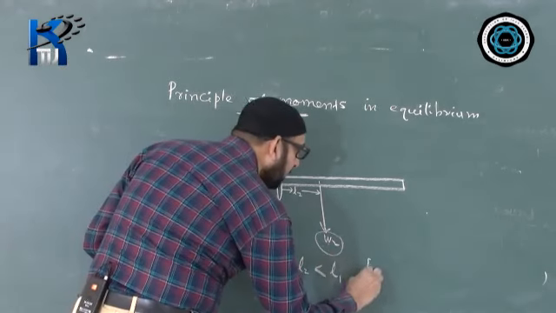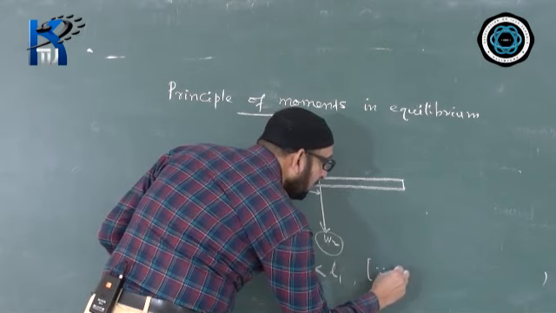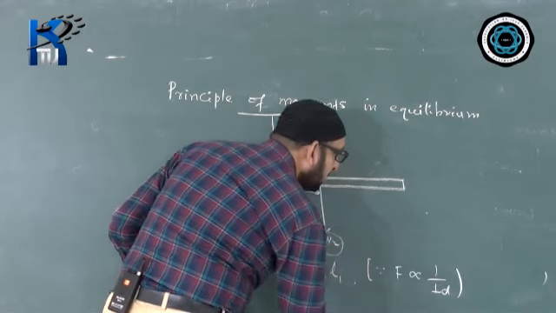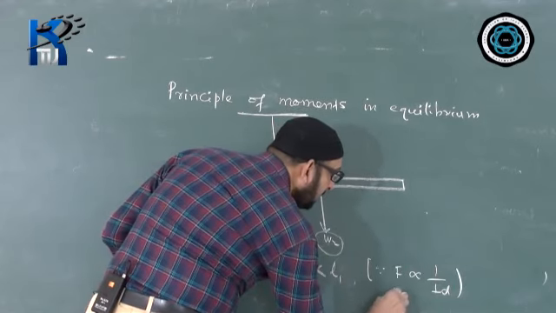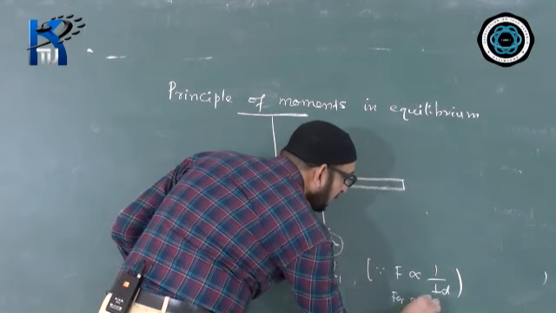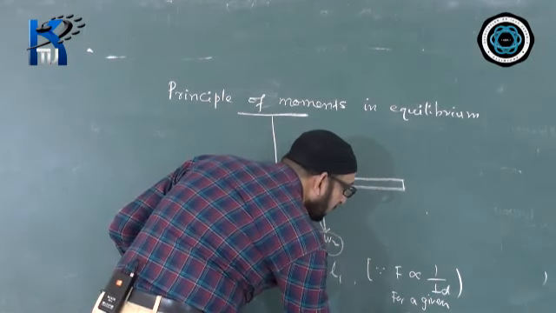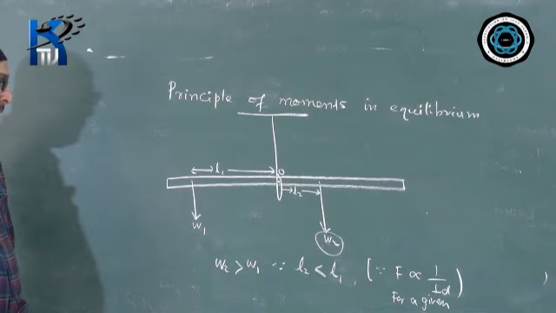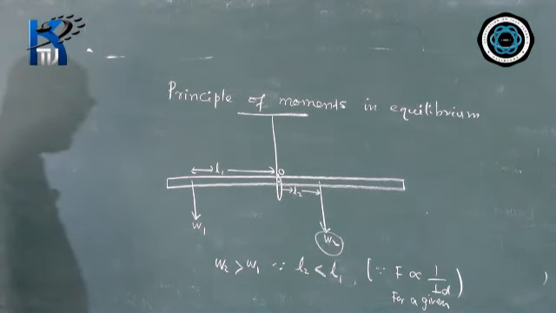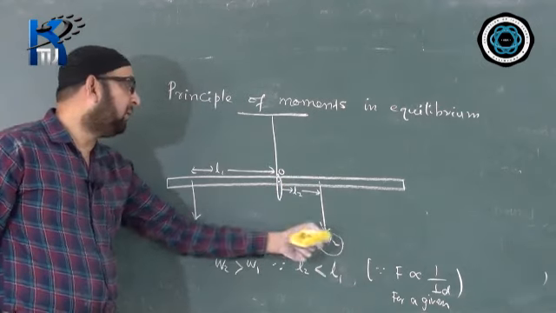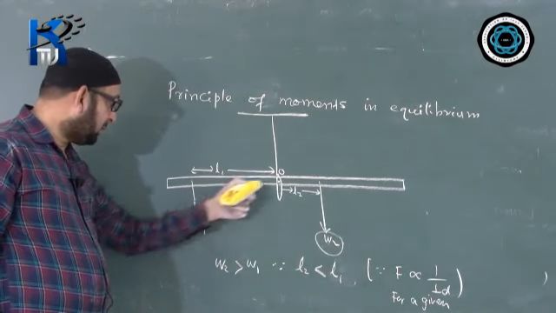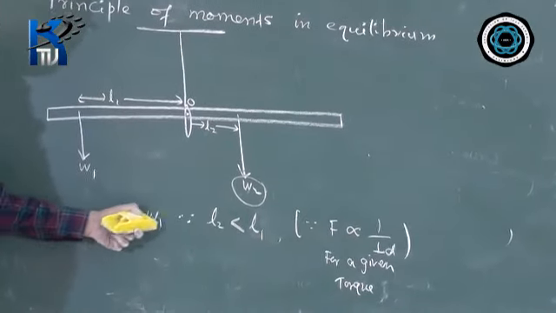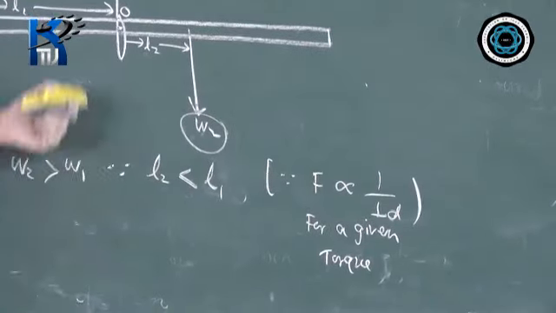And you can just make a note, since F is inversely proportional to this distance for a given torque, or given moment of force. You can just mention that. So looking at the diagram, we know the answer: W2, because the distance is shorter, will be bigger. Here the distance is more, then the force must be smaller. So according to the question, we write the answer W2 greater than W1 and give a reason for it, L2 lesser. This type of question you may expect.